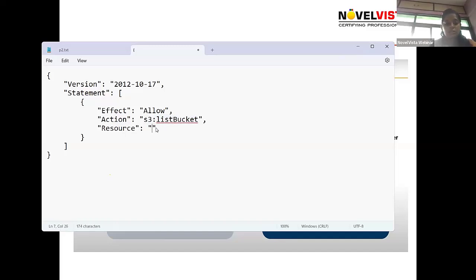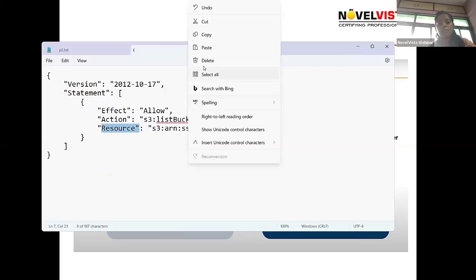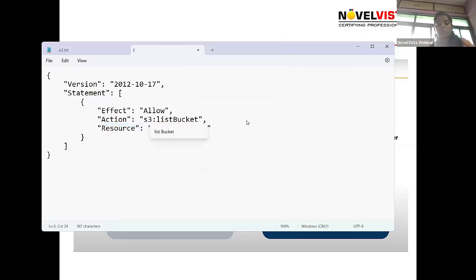Next, if I write the S3 ARN here, resource means on which bucket. Suppose in the S3 service there are hundreds of buckets, and from these hundreds of buckets we need to fetch a particular bucket.